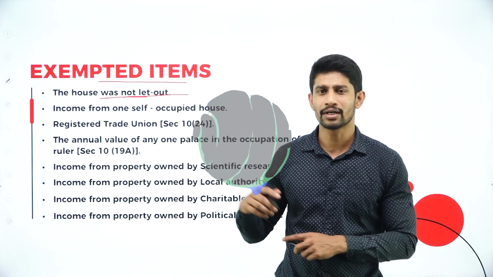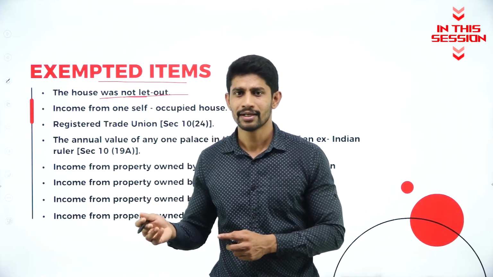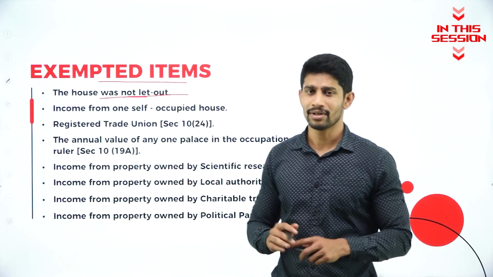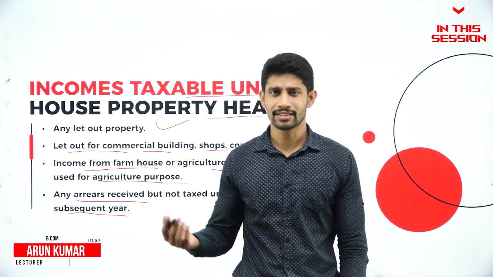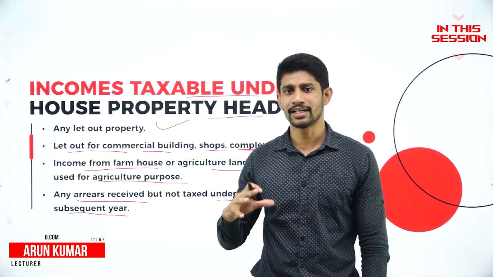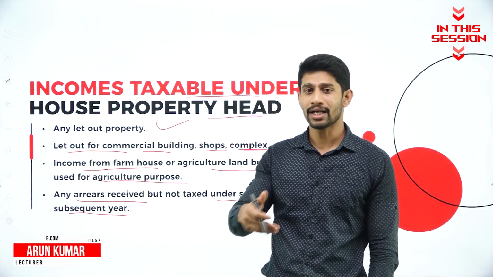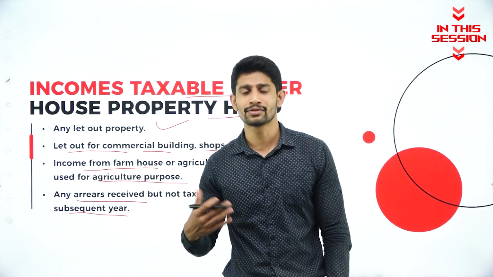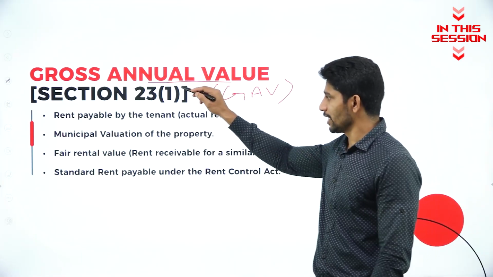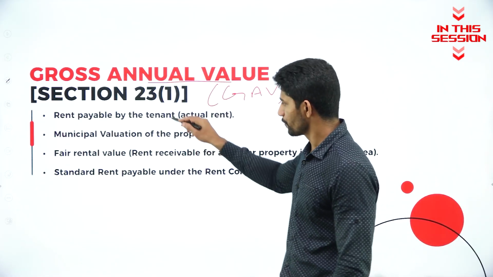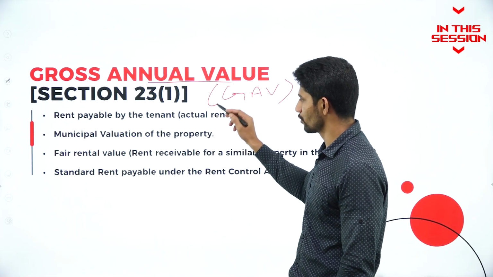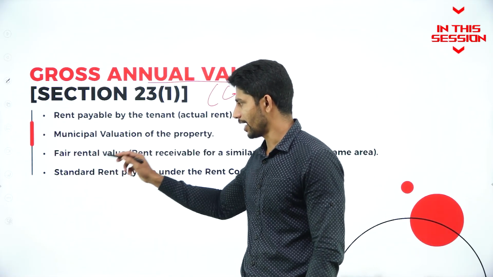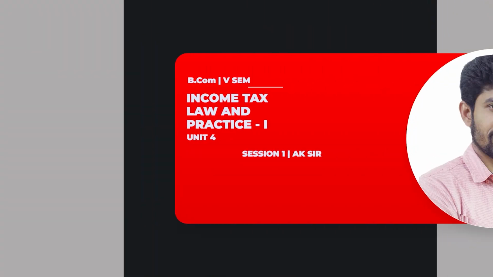If any house is not let out for rent purpose or for lease, then it is not taxable, it is exempt. Any arrears, okay, you let out the property last year, but last year for 2 months he didn't pay the rent, but he paid the last 2 months rent in this year, then it is also taxable. So to find out the gross annual value, these 4 things are most important. That is rent payable, that is actual rent, municipal value, fair rent and standard rent.